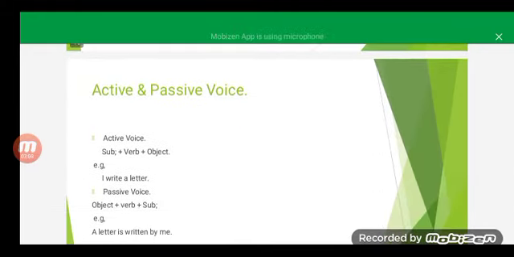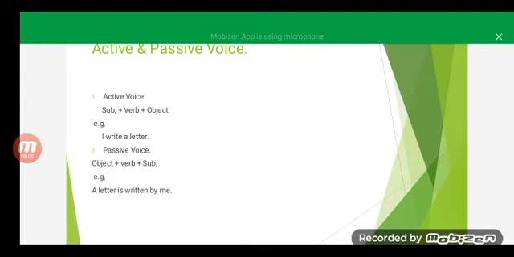Another category of the grammar is active and passive voice. These are the two types of voice. In active voice, the subject is active. The focus is on the subject. The subject will be followed by the verb and the verb will be followed by the object. For example, I write a letter. It is in active voice because I, the subject, is active and focused here. On the other hand, in the passive voice, the object takes the place of the subject and the object is focused. For example, a letter is written by me.